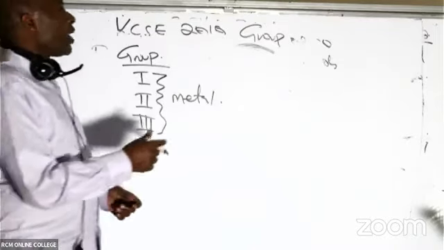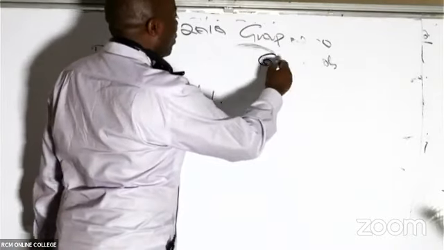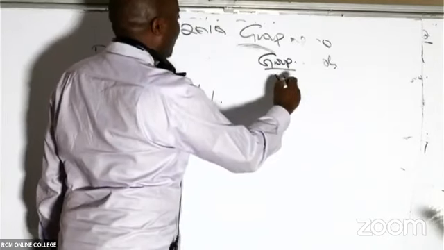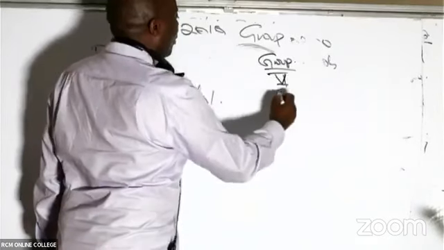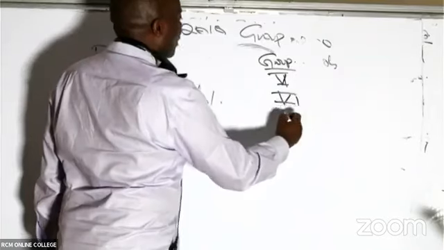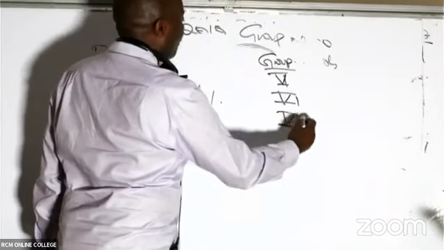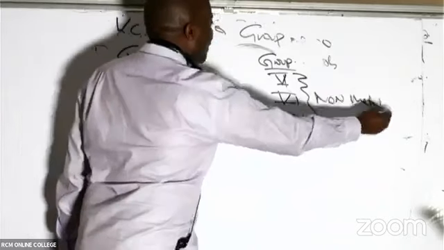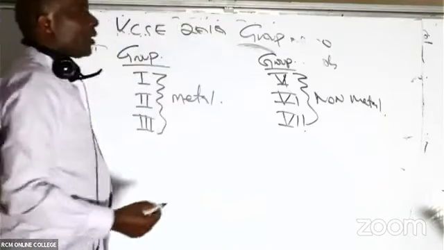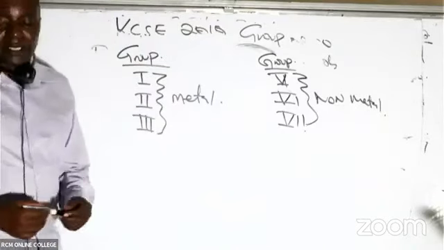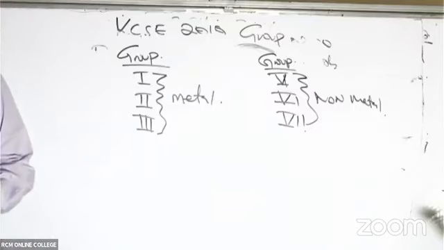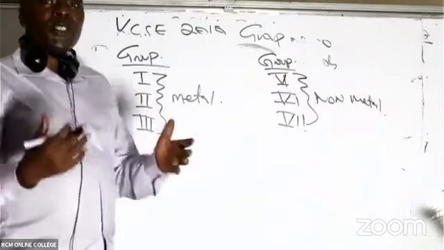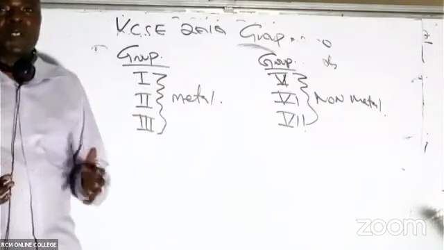And then we come and look at this other category. This other category, we start from group 5, group 6, and group 7. So now these are non-what here? These are non-metals. And remember, the question that we are handling is a question with a number of electrons. Number of electrons are 19.